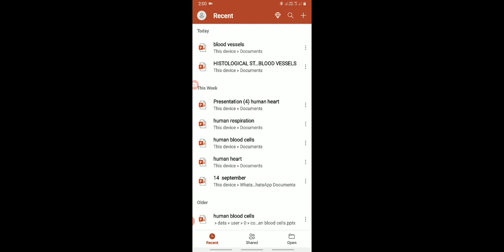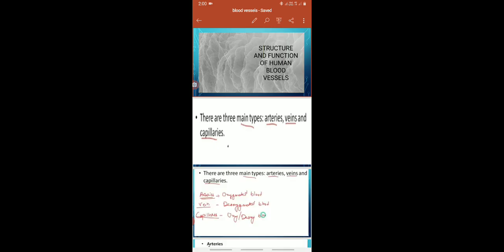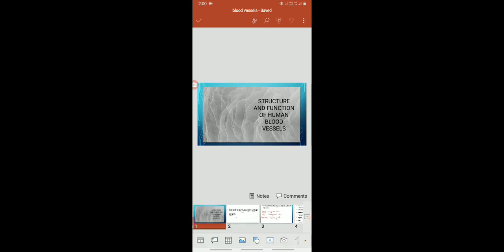Now, these blood vessels are tube-like structures, and these tube-like structures are helpful in carrying blood away from the heart or towards the heart. In this lecture, we are going to study the structure and function of human blood vessels.